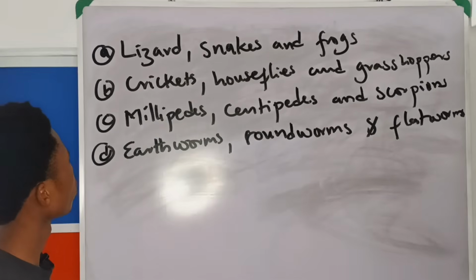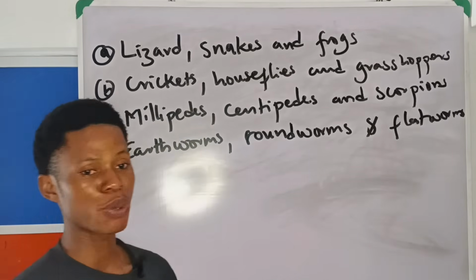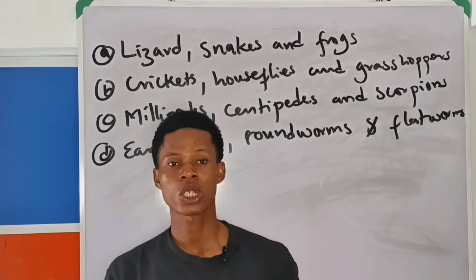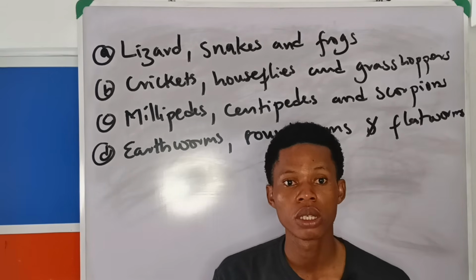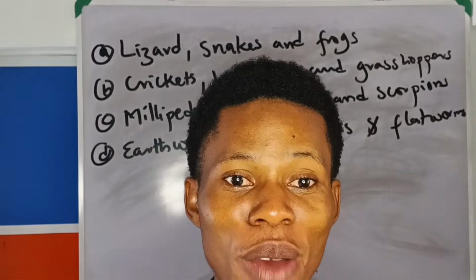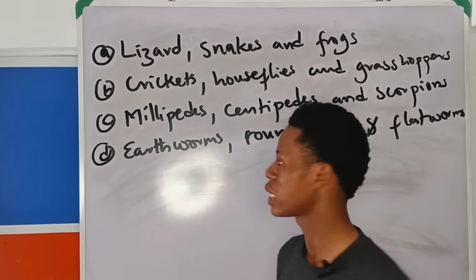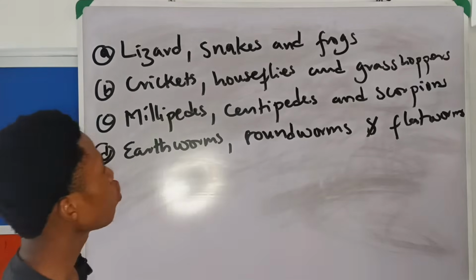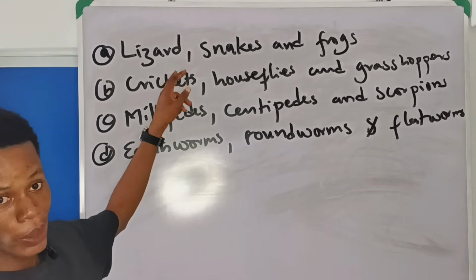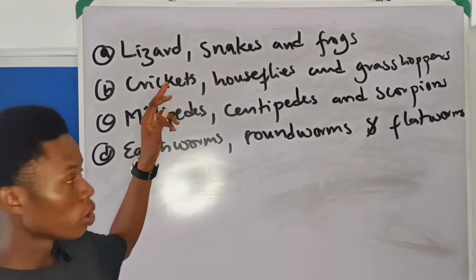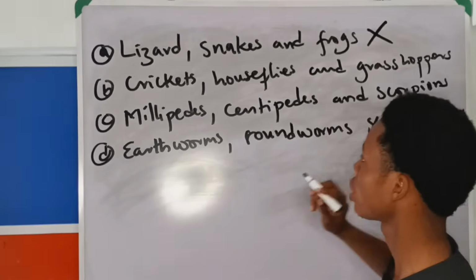Now if you look at this, they said in which of the following groups of animals is the Malpighian tubule found? The first thing you ask yourself is, Malpighian tubule is found in which type of organisms? Insects. The excretory organs of insects is Malpighian tubule. So you now look at all the options and look at the ones that have only insects. Is lizard an insect? No. So only this one is out of it because these are not insects.